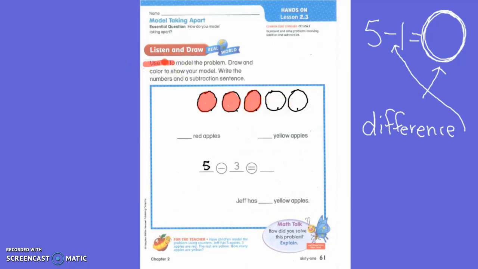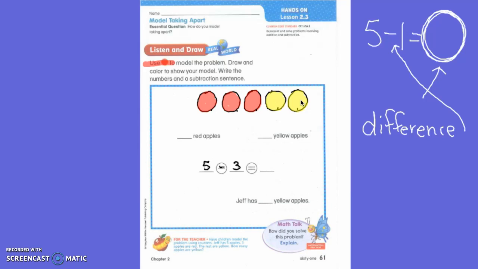Then it told us that 3 of them were red. So I'm going to take 3 of them away so that I can figure out how many of them are yellow. So now he is exactly right. I only have 2 more left to color. So what color are these last 2 going to be? Yellow. So please color your last 2 yellow.